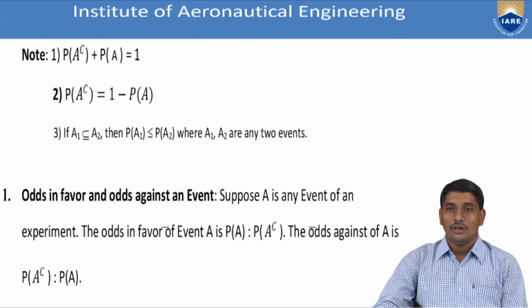If you take an event A of the sample space of a random experiment, then you will automatically have the event A complement.